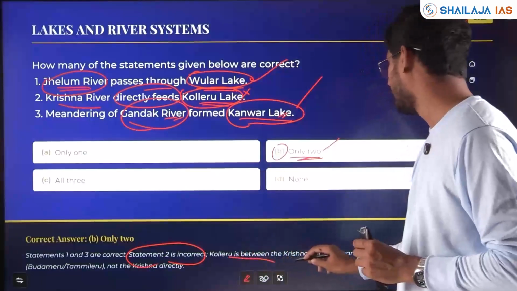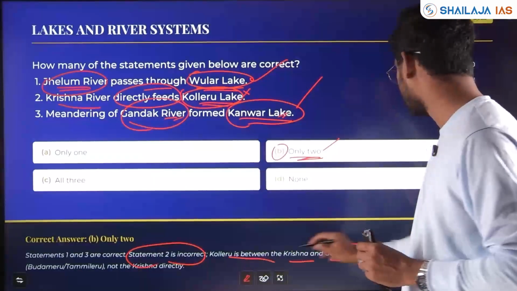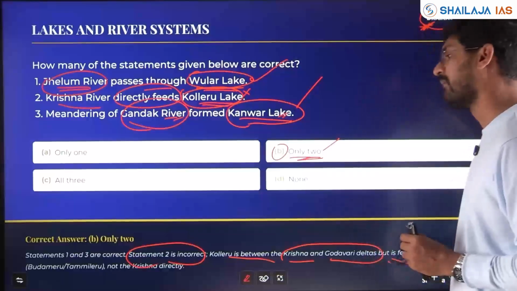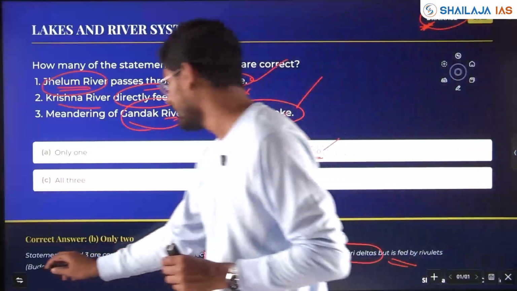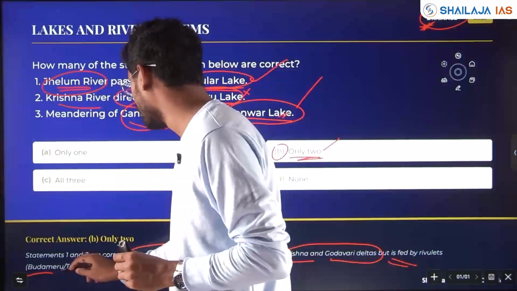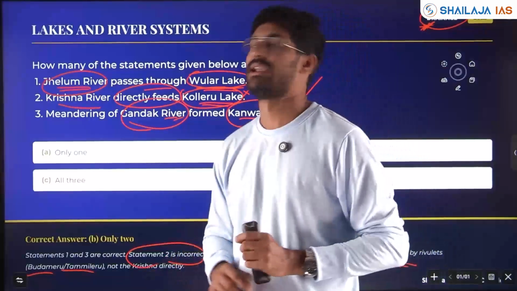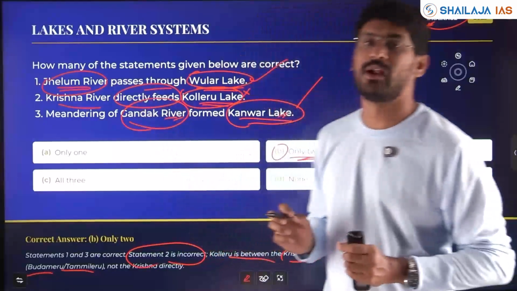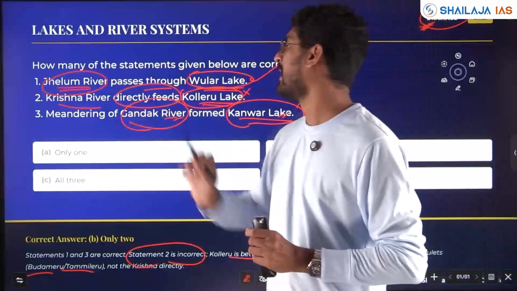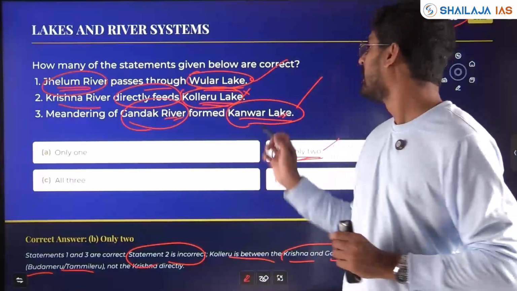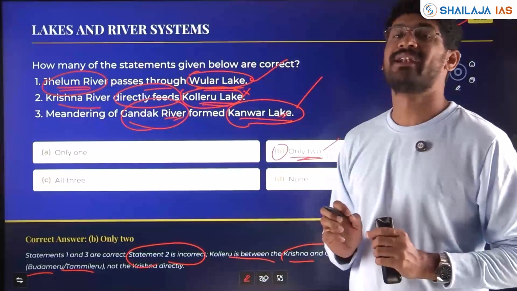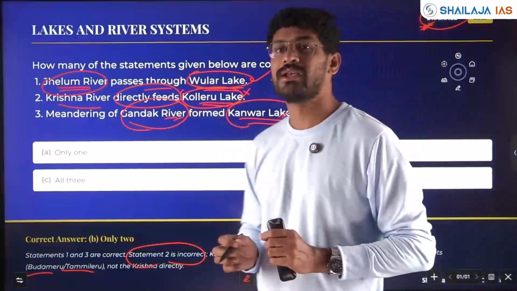Kolleru is between the Krishna and Godavari deltas and it is fed by rivulets, for example Budameru, Tamileru, these rivers, not the Krishna directly. Jhelum River passes through Ular Lake, correct. And meandering of Gandak River forms Kanwar Lake. Statements 1 and 3 are right. However, statement 2 is wrong.